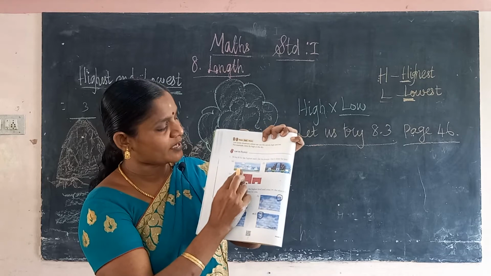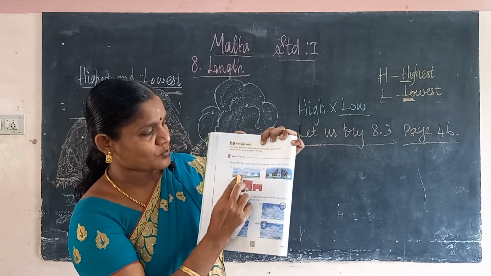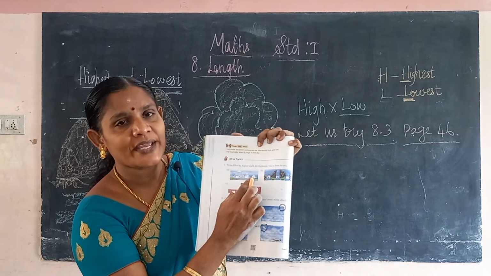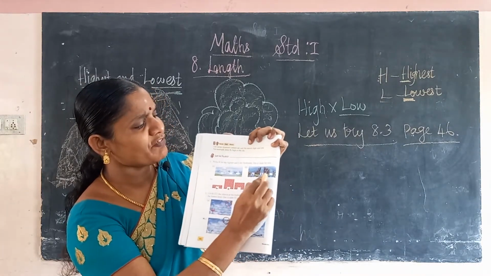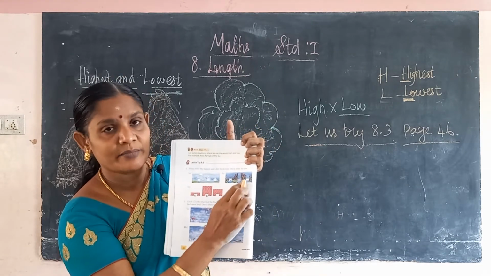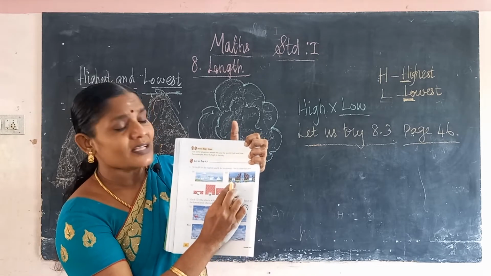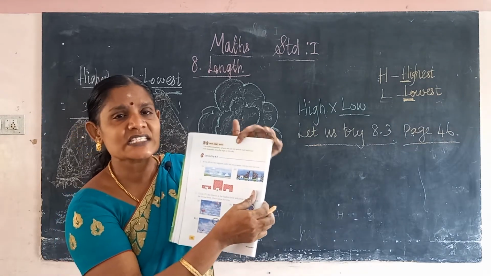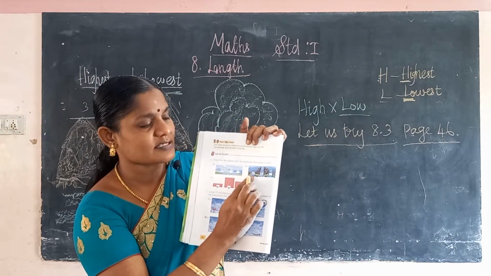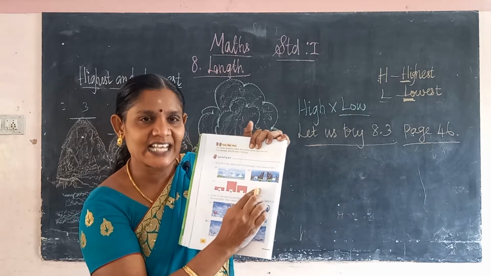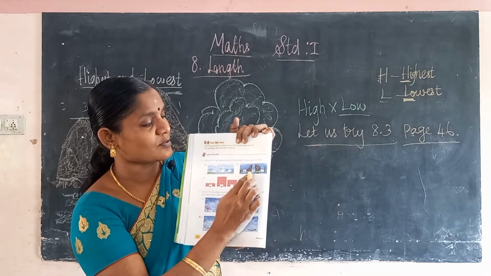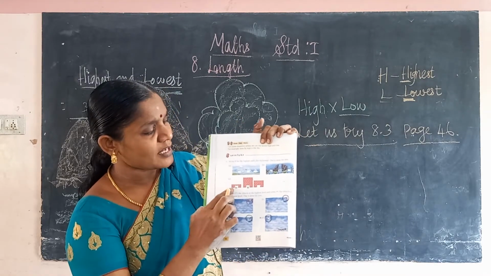Here first figure you see, first picture you see, so three mountains are there. This is the highest mountain, this is the lowest mountain. Then next three falls are there. So what is it? Here three falls as one. It looks like water falling like that, see. 1, 2, 3. So which fall is the highest fall? So this is the highest fall. Okay, this is the lowest fall. So you write L. Okay, L for lowest, H for highest. Okay, put H. Then you see the buildings.